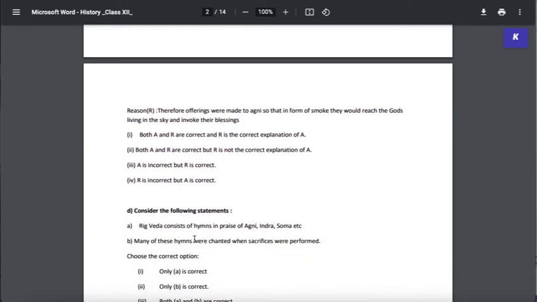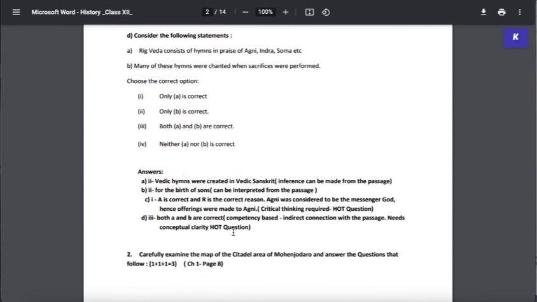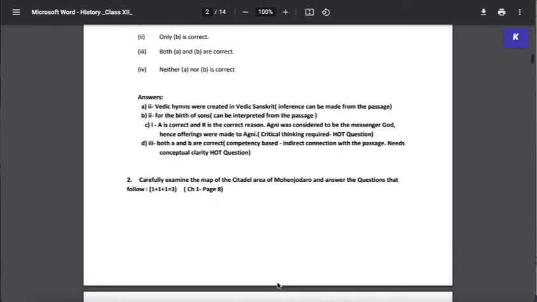And one good thing about this question bank is that they have also given you the solutions here, right? So once you have access to this, you can always look up the solutions as well. And in fact, if you feel that some of the points are debatable, you may go back to your teachers and discuss this further with them as well.